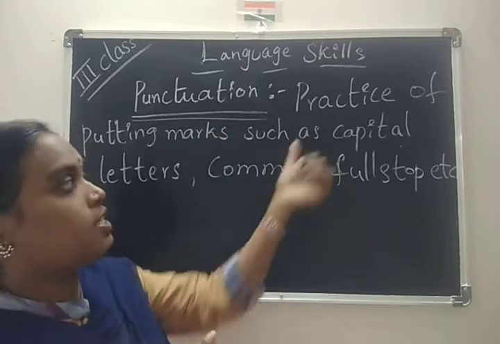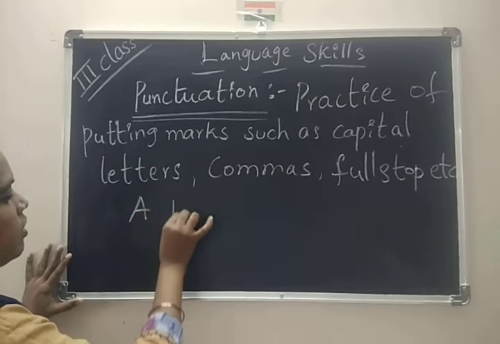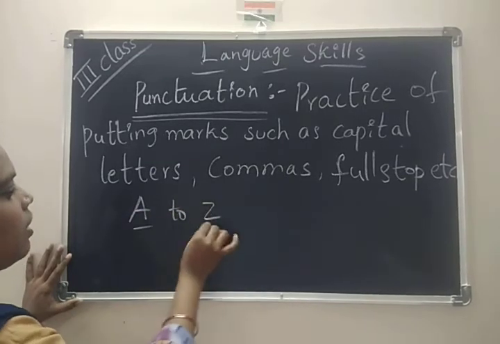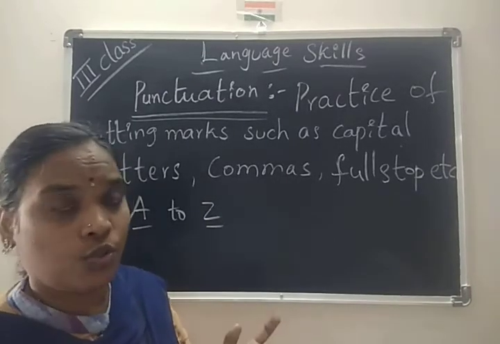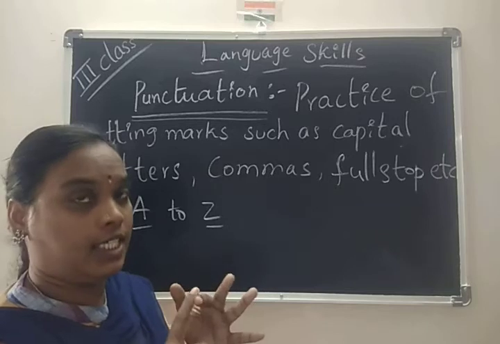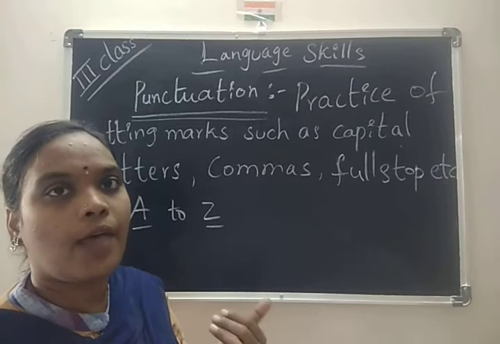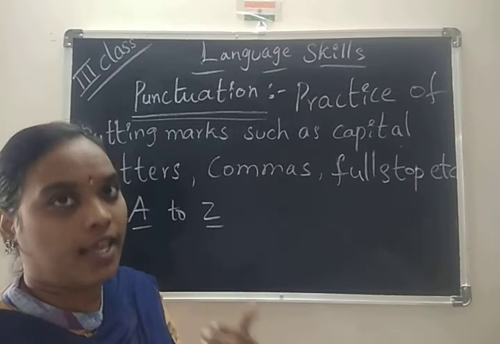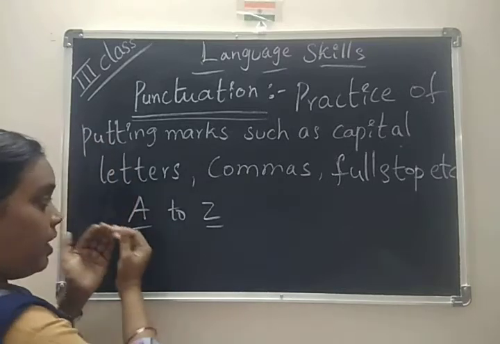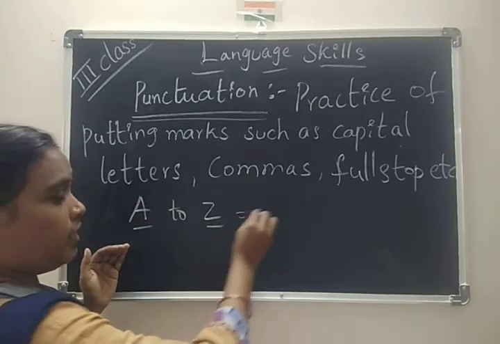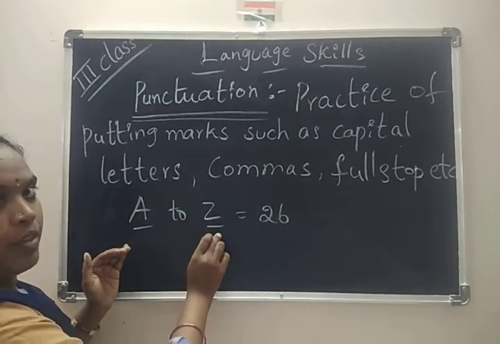What are those marks? Capital letters. For example, alphabets, as we know, A to Z. These all are capital letters. So A to Z means only A and Z? No. A, B, C, D, E, F, G, H, I, J, K, L, M, N, O, P, Q, R, S, T, U, V, W, X, Y, Z. So from A to Z, how many letters are there? 26 alphabets, capital letters.